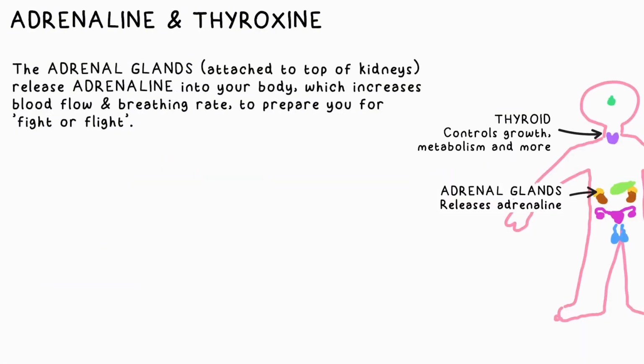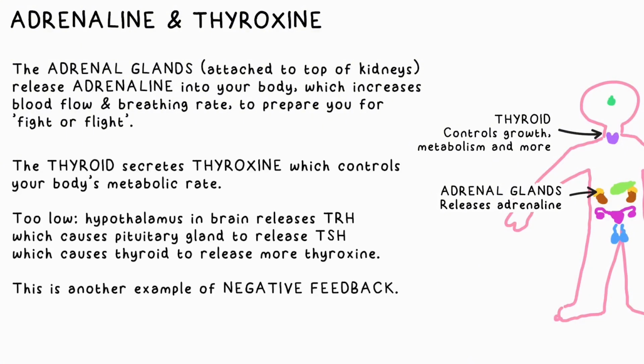I've already mentioned it, adrenaline is the hormone that increases heart and breathing rate in stressful situations to prepare the body for fight or flight. Thyroxine is another hormone that's secreted by the thyroid, and it controls metabolic rate. If thyroxine levels are too low, the hypothalamus in your brain releases a hormone called TRH, you don't need to know the full name, and that causes the pituitary gland to produce another hormone called TSH, so the thyroid releases more thyroxine. This again is an example of negative feedback.